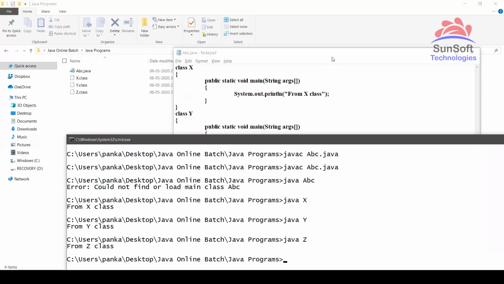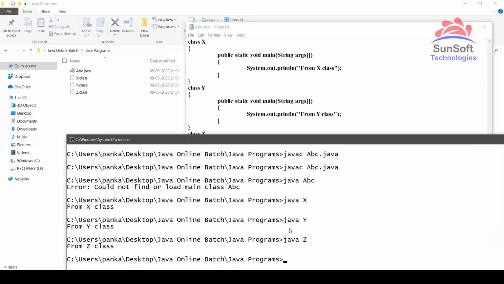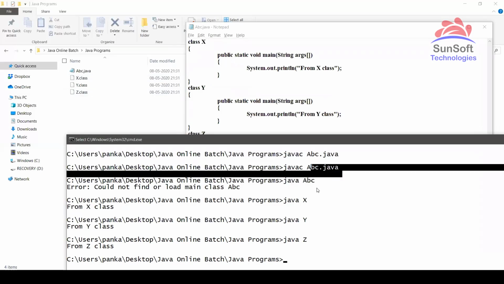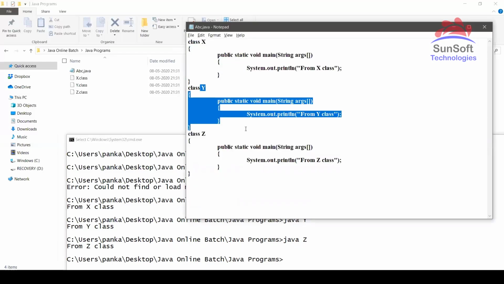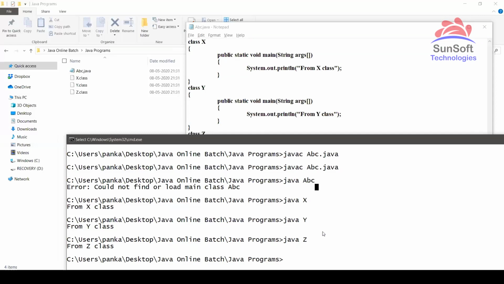If out of these three only one class has a main method, then only that I can run with java and that class name. So execution is only of bytecode, .class files. It is a very wrong practice to say javac abc.java and java abc, then only it will work. No, because .java is never converted to .class, as we saw. Whichever classes are present inside that .java, it will create .class files for them, and whichever .class file contains a main method, we can execute with the java command. That's why I said from here onwards, every minor statement I am saying is like a certification question.